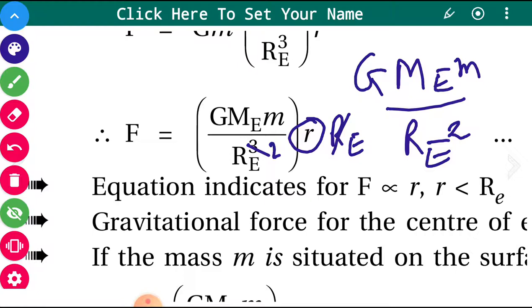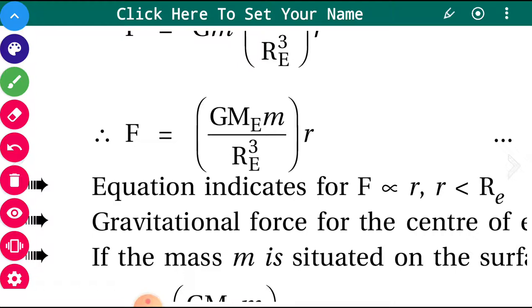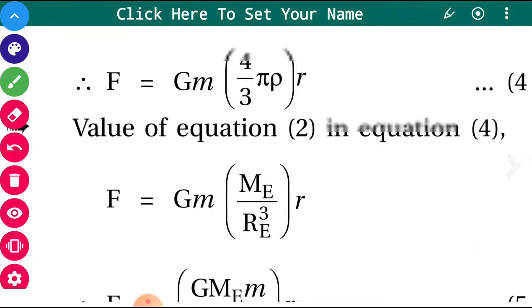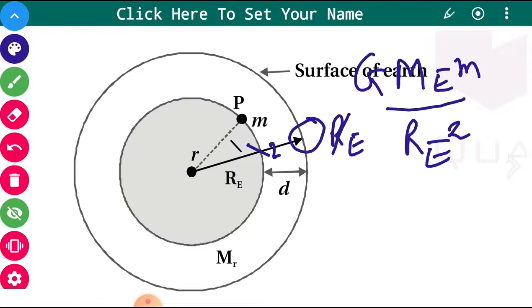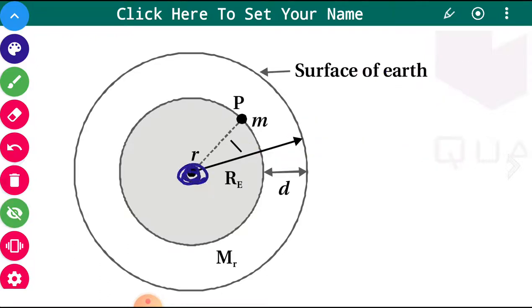So GMem upon Re square. Try to understand, as if the whole mass of the Earth is concentrated at the center, and the object is on the surface of the Earth. The distance between them is Re.